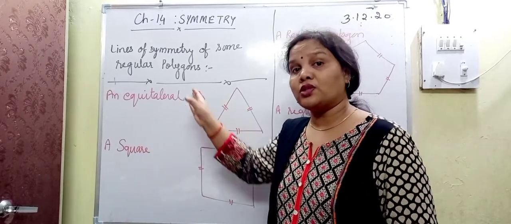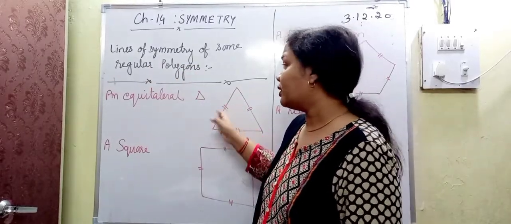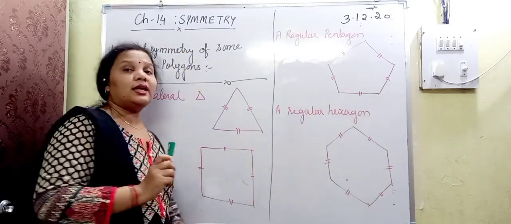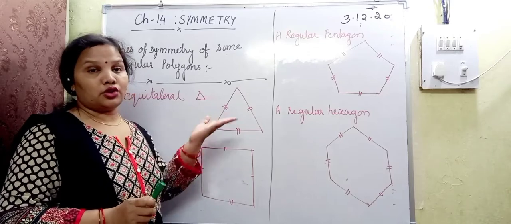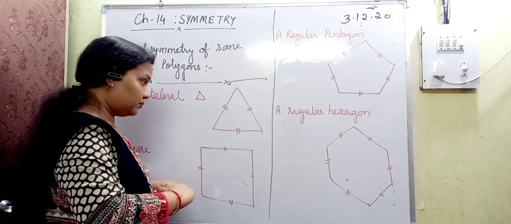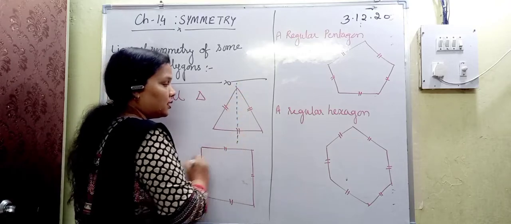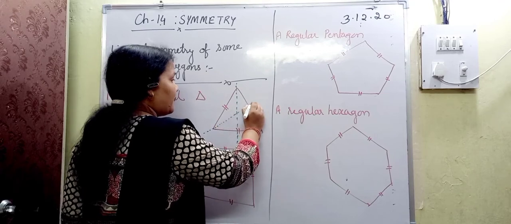Because we are talking about regular polygons, all the sides are equal. So for an equilateral triangle with 3 equal sides, how many lines of symmetry are needed to divide it into two halves? You just see here, I can draw the line of symmetry which gives the other side as a mirror image.